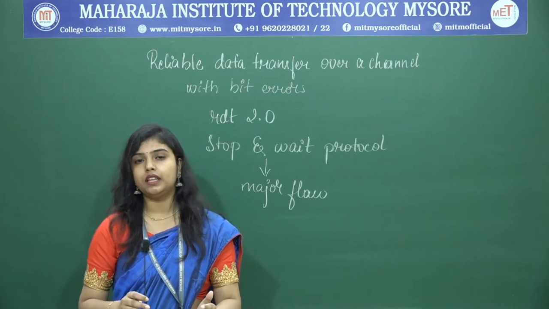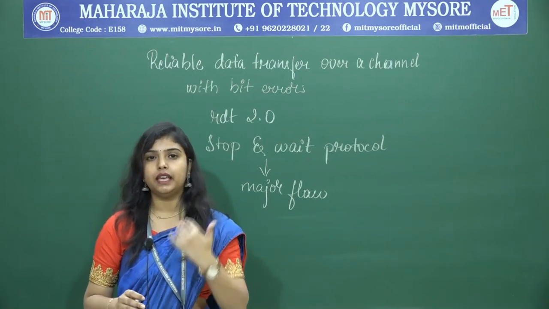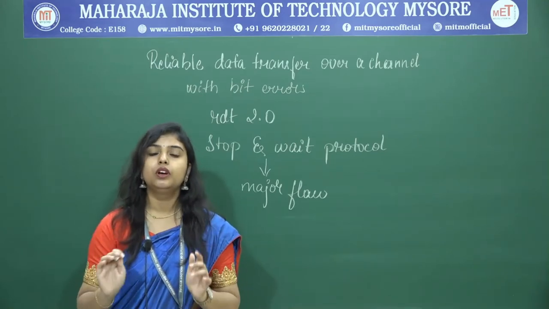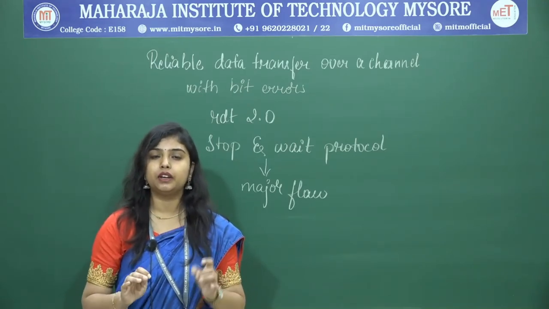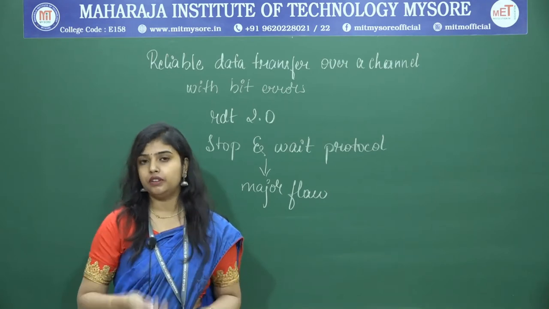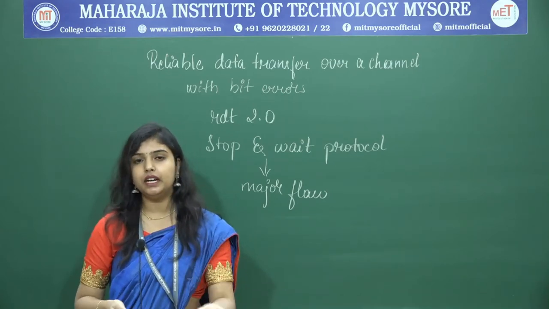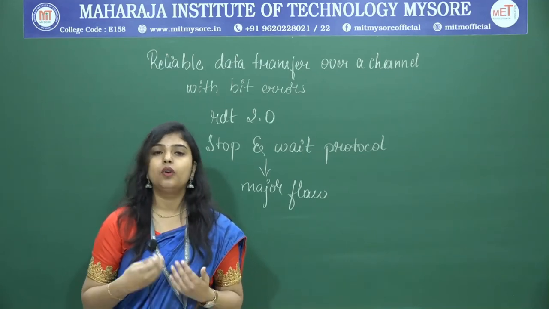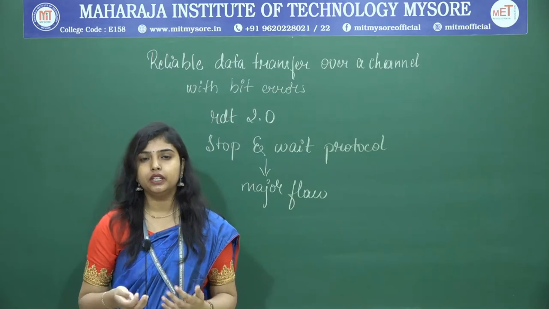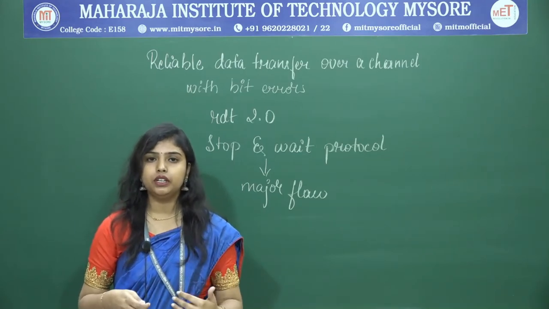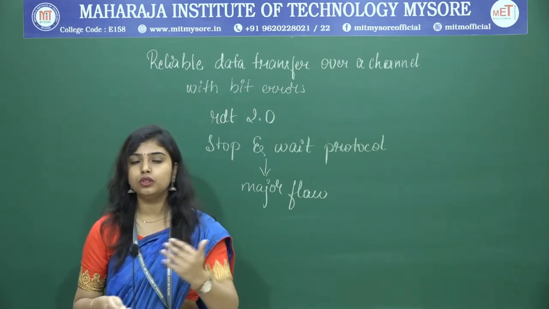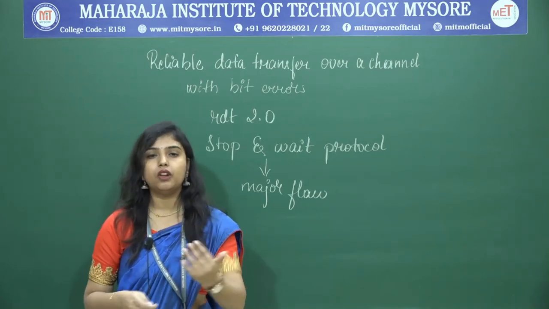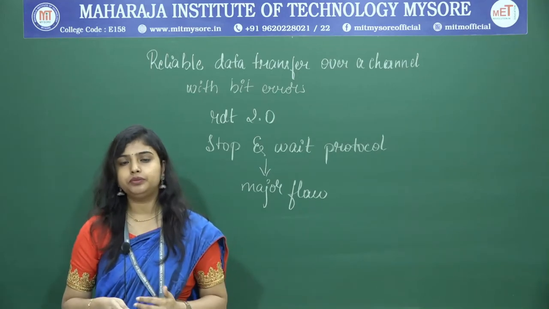But there is also a chance that my friend's message, I did not hear, please repeat it again, may also get corrupted. I could not hear it properly because of a network issue. Whatever my friend said, I could not hear. What will I do? I will say, sorry, I did not hear. That means there is also a chance that while traveling back from the receiver to the sender, the acknowledgement may also get corrupted.